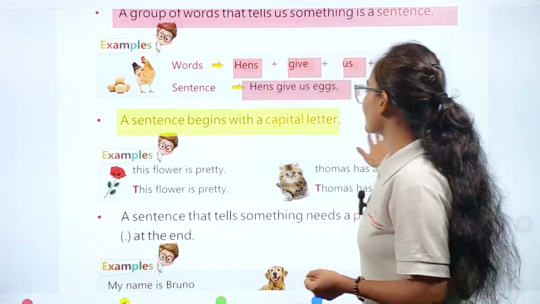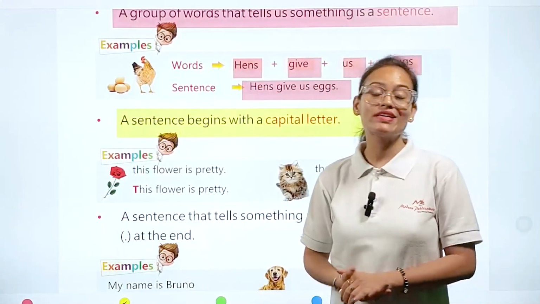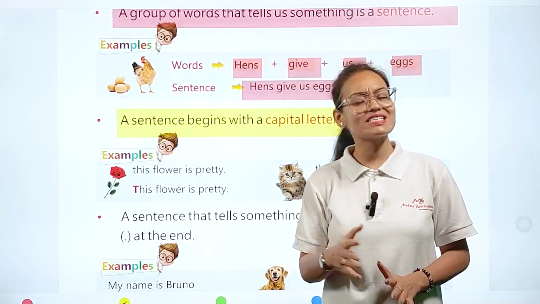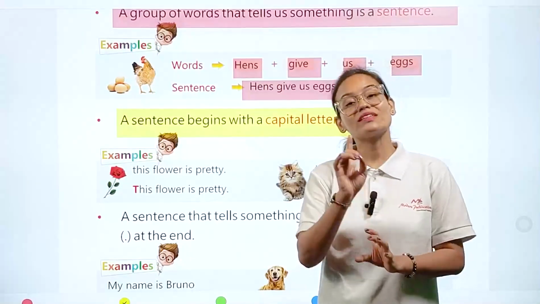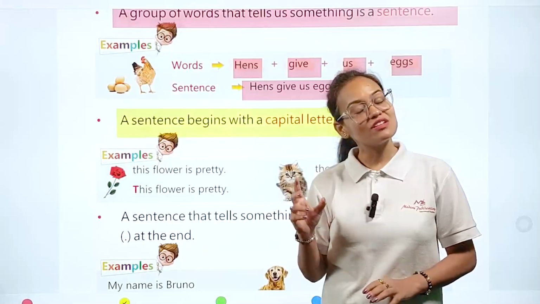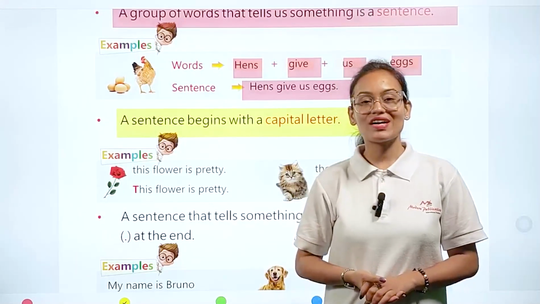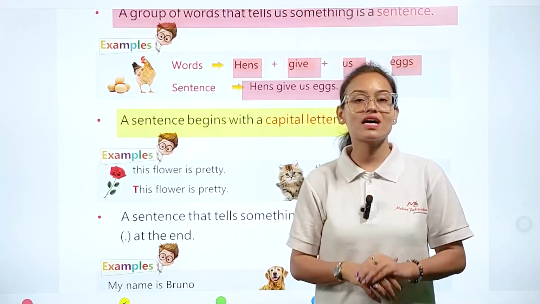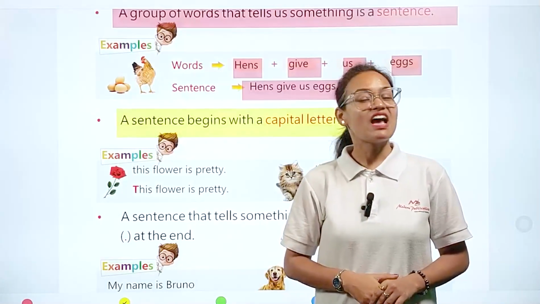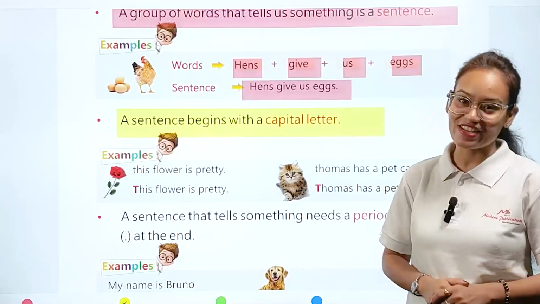A sentence begins with a capital letter. Absolutely right, my dear students. It is a mandatory rule that any sentence always starts with a capital letter. You can never start a new sentence with a small letter. It is absolutely wrong. So whenever you are writing a new sentence, always start with a capital letter. I hope what is the meaning of capital letter and small letter is clear to you all.